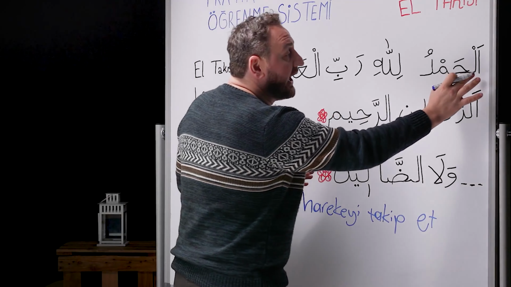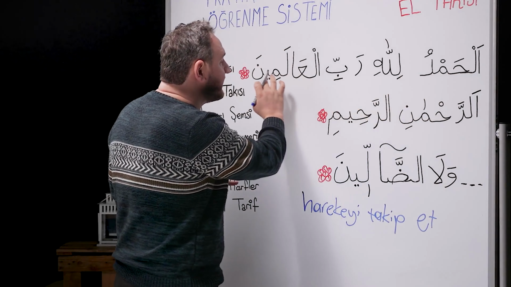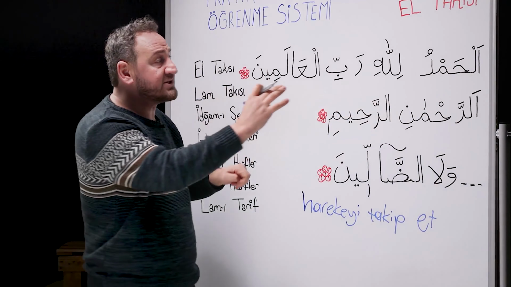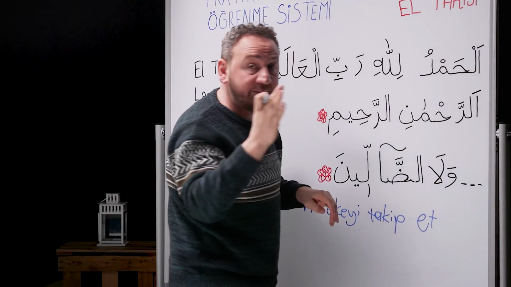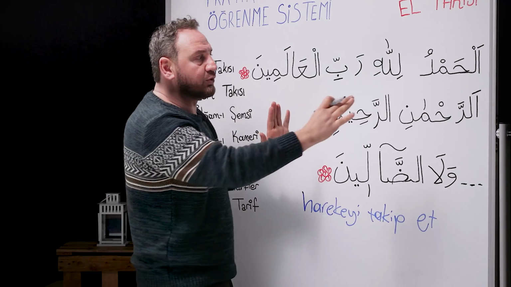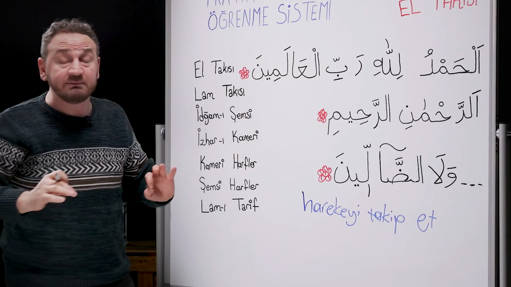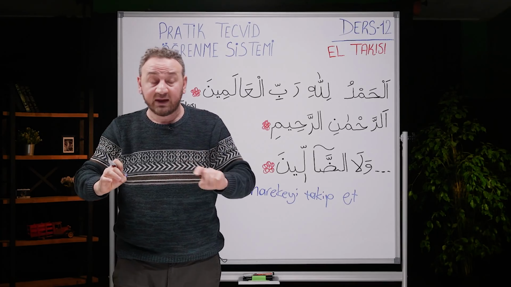Bismillahirrahmanirrahim. Elhamdulillahi Rabbil Alamin. As you can see, there is an al article here. There's an al article, but what is on lam? A jazm. So we'll just read this normally. Elhamdulillahi Rabbil Alamin.